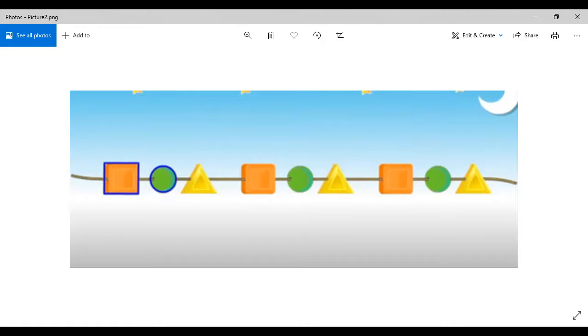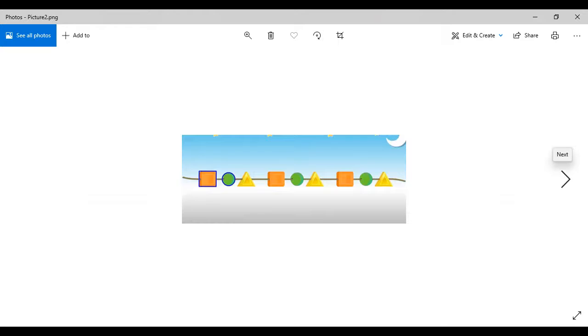And this goes on, square, circle, triangle, square, circle, triangle. So by repeating these three shapes only, we have created a pattern, right? We have created a sequence basically, and this is known as a pattern. Got it? Okay, let's look at the next one.